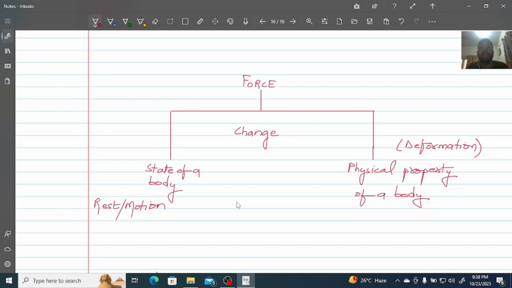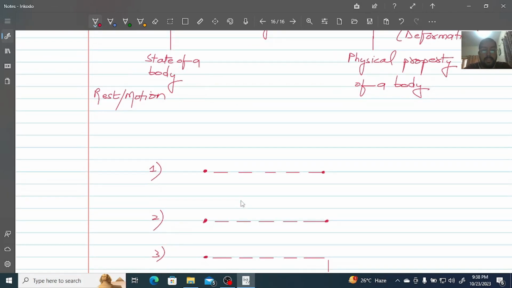But things don't stop here. Sometimes the body is moving with some speed and I want to increase the speed or decrease the speed. So how can we do it? This can also be done by a force. So let's see by an example.